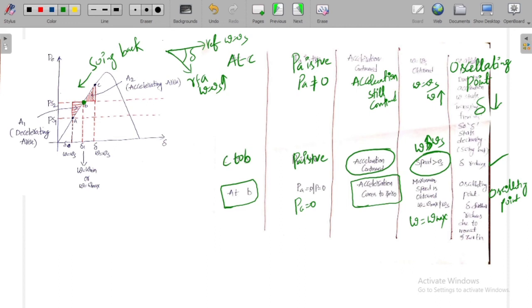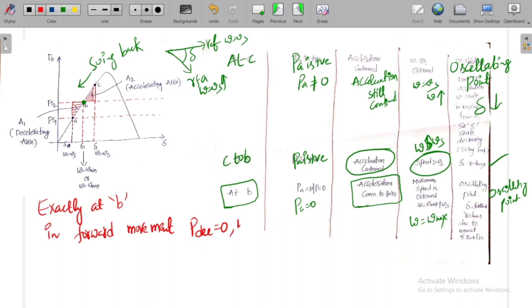Exactly at B, in forward movement, which is the previous case, decelerating power is equal to 0, but speed is omega minimum.